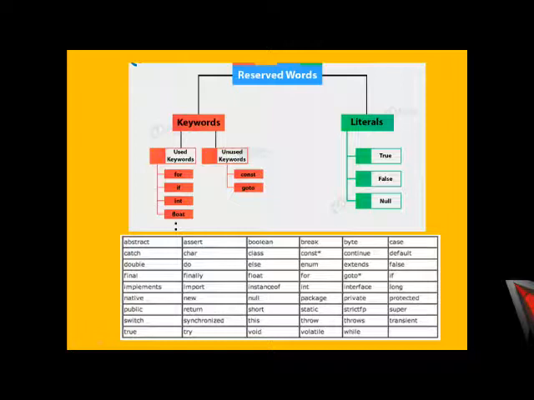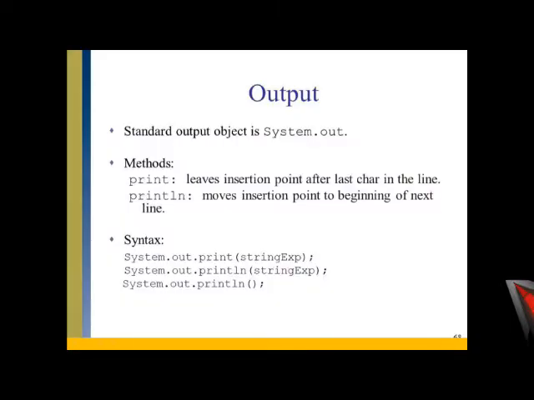Some of them are keywords. Some of them we don't use right now, as they have become obsolete. And true, false, and null we do use in our programs, but we cannot call them keywords. They are actually Java reserved words.